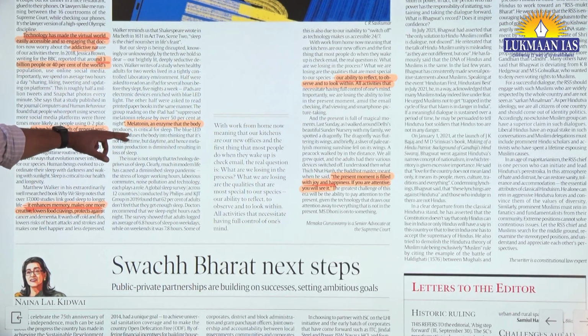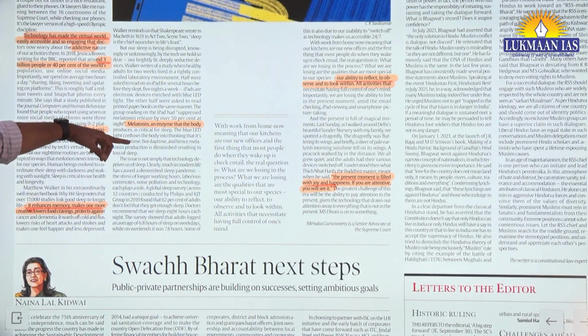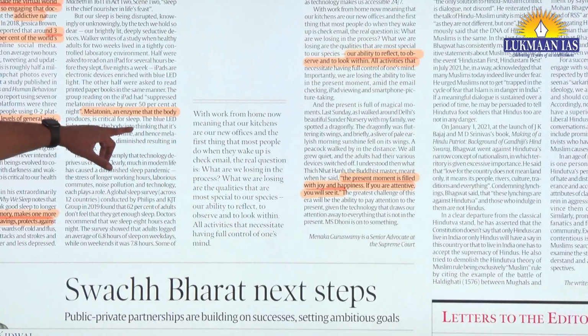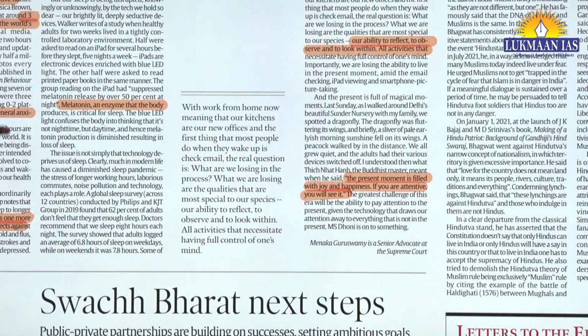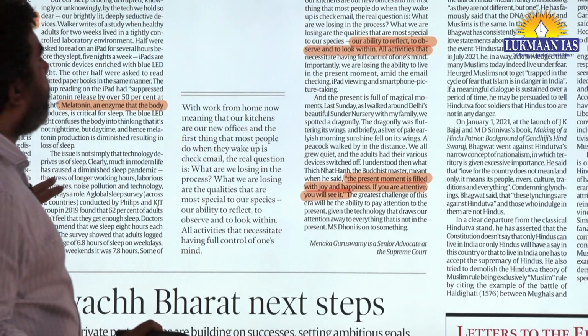This can be attributed to melatonin, an enzyme that the body produces, which is critical for sleep. With the use of the iPad, the blue light creates confusion and overall grasping capacity decreases.